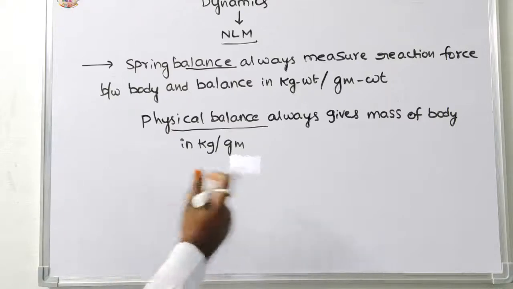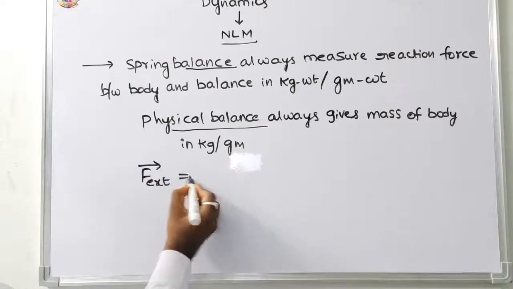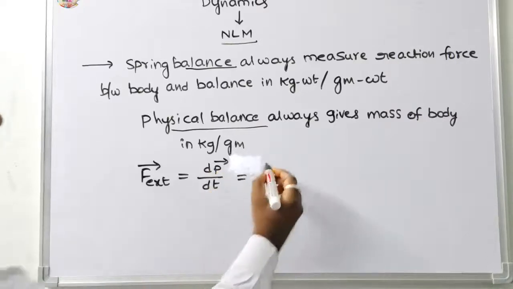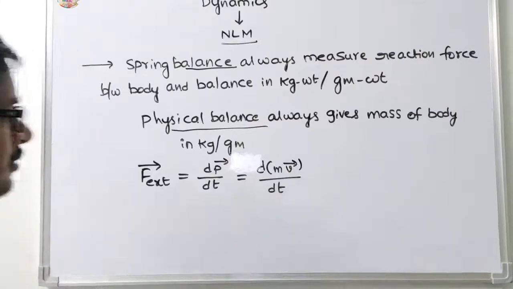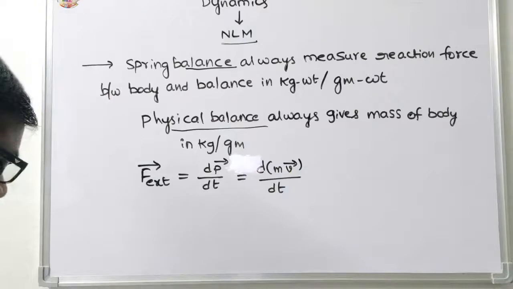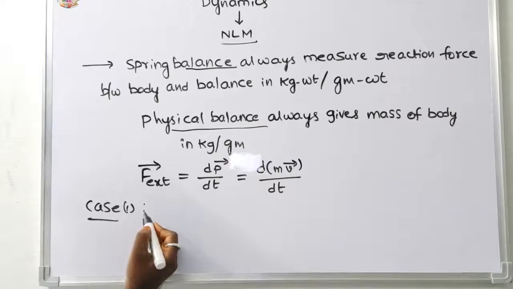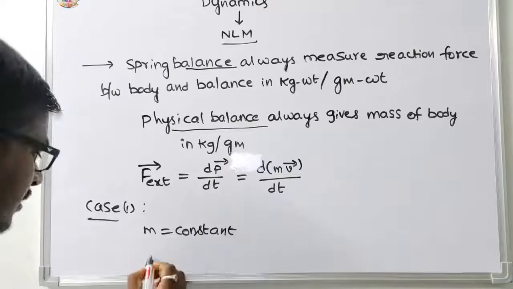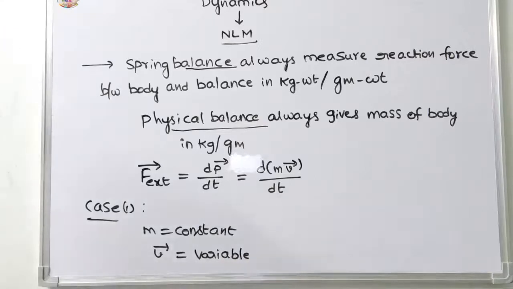So according to Newton's second law, F ext is equal to dp by dt, that is d by dt of m into v. There are two cases. Case 1: m is constant and velocity is variable.